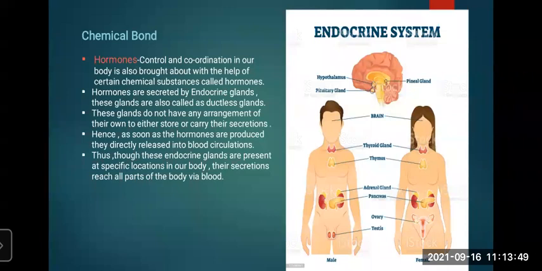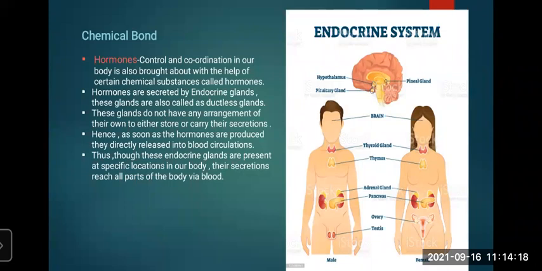For example, you know that some persons are diabetic. Why are they diabetic? Because whenever there is an increase in blood glucose level, certain cells in the pancreas get stimulated, and as a response, they release a greater quantity of insulin. And what will happen after that? The person will become diabetic. So all these hormones are very important. They are important for control and coordination in our body.